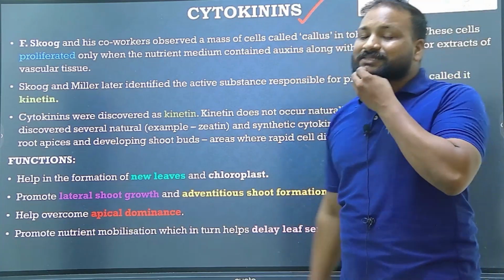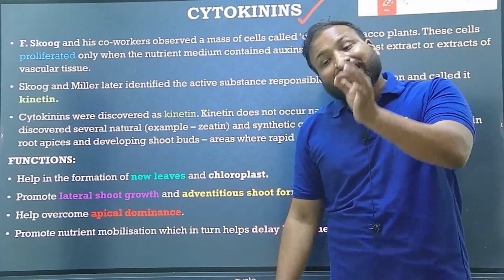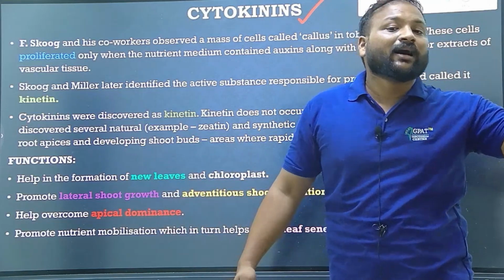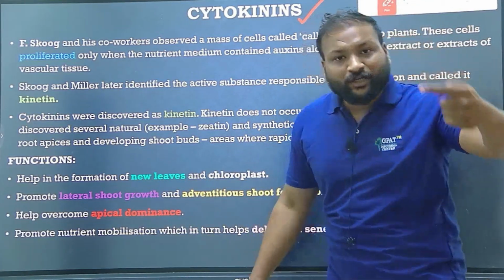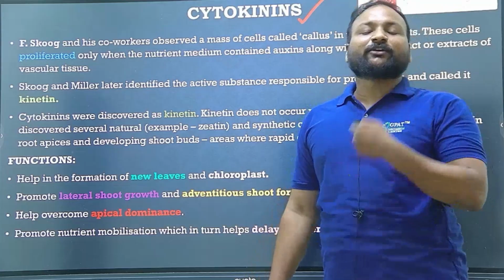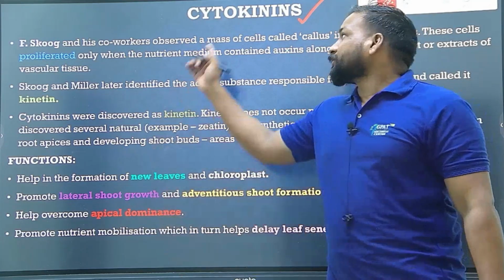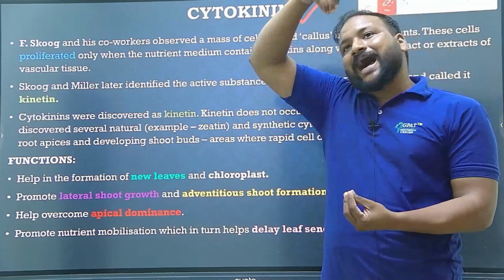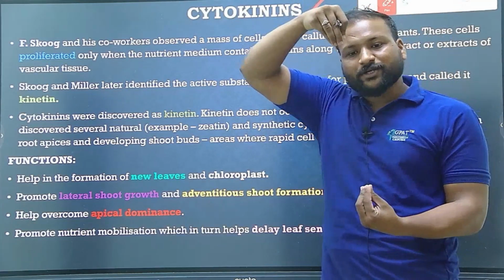Cytokinins are the hormones that decide whether it should become a fruit, whether it should become a leaf, whether it can be converted into a flower, whether it becomes a flower bud or tendril. So this can be done by the cytokinin. Clear? That's the reason they are present in either the shoot tip or root tip.